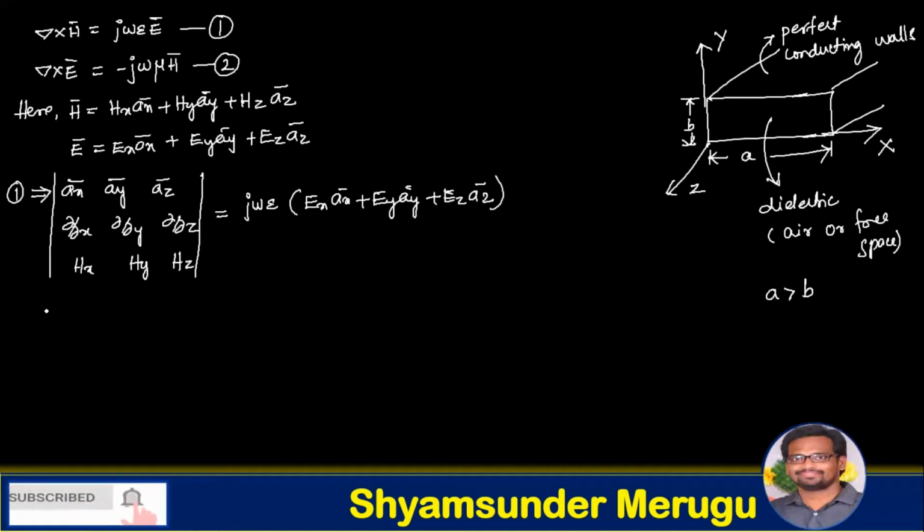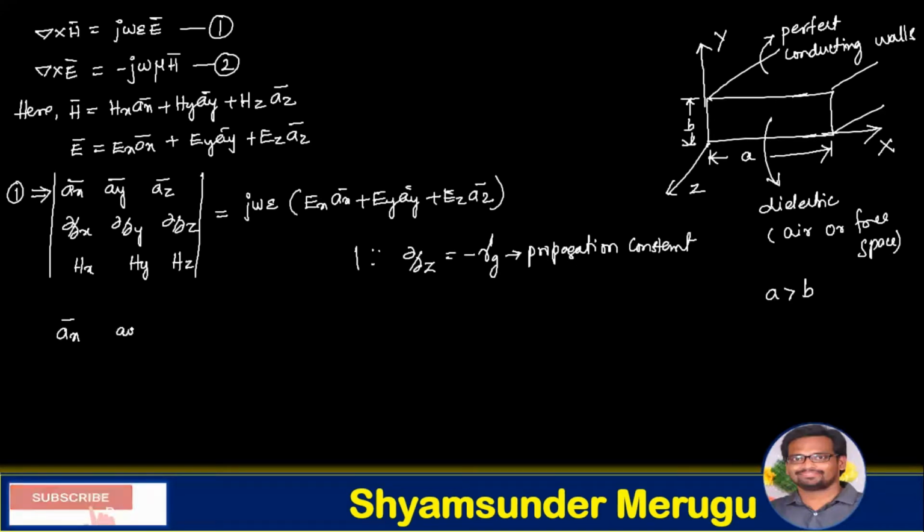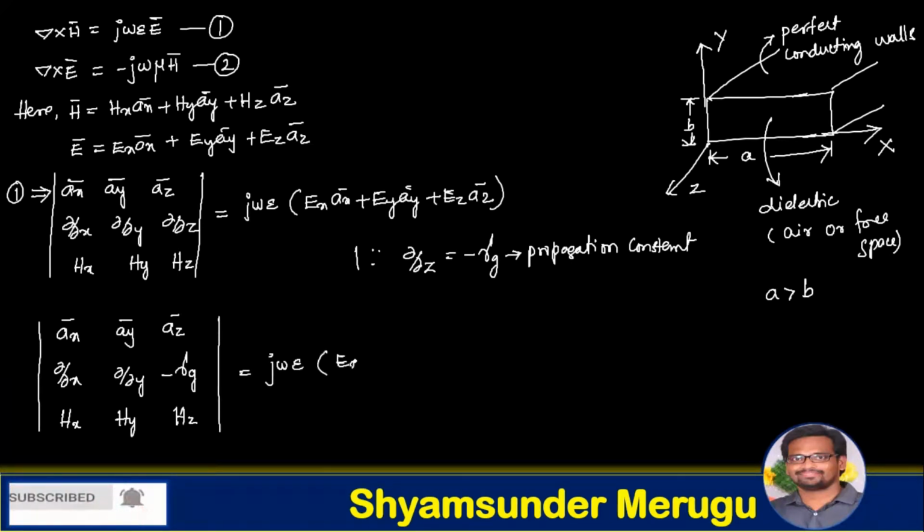And here, as the z variations of the field quantities are exponential, we can replace dou over dou z with minus gamma g, where gamma g is the propagation constant in the guided structure, so that the above expression can be written as Ax bar, Ay bar, Az bar, dou over dou x, dou over dou y, minus gamma g, Hx, Hy, Hz, which is equivalent to j omega epsilon of Ex Ax bar, Ey Ay bar and Ez Az bar.